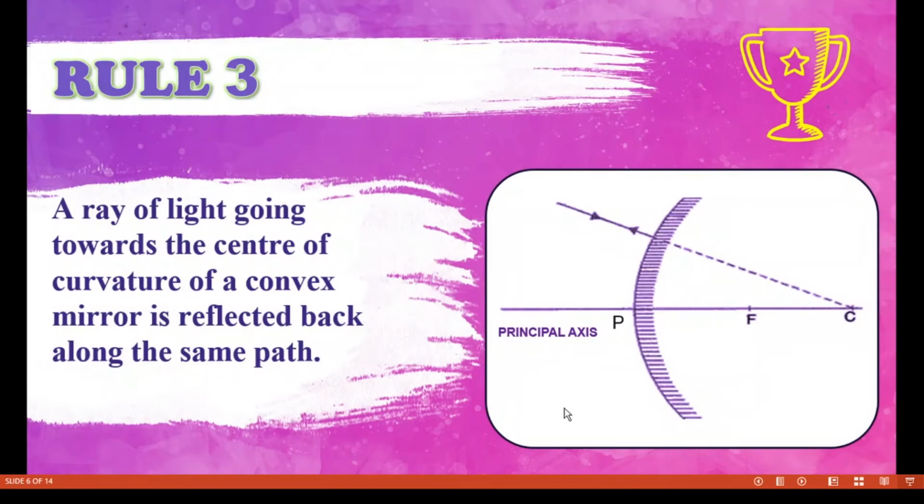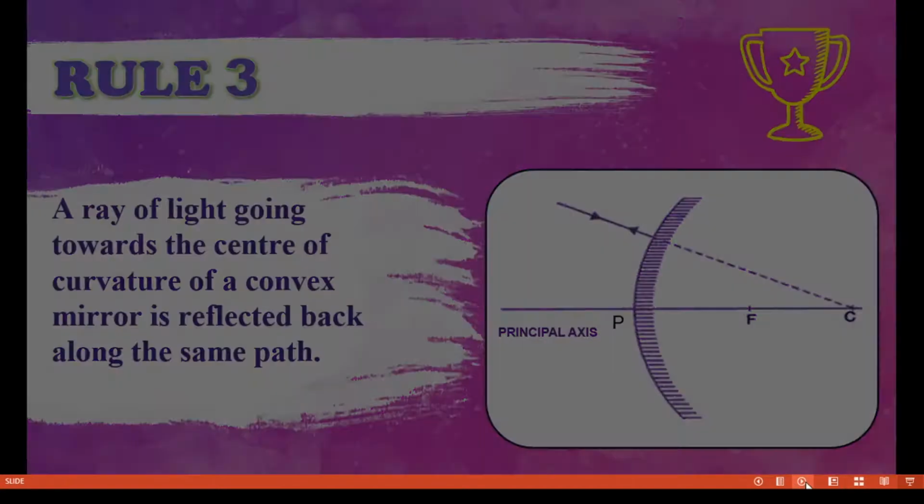Then again we are going back to rule number 3. A ray of light going towards the center of curvature of a convex mirror is reflected back along the same path. Here this is the ray of light going towards the center of curvature of a convex mirror. So this one is the center of curvature, and the ray will be reflected back along the same path. That is what is shown in this picture.